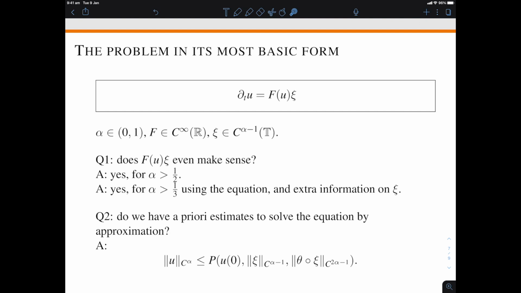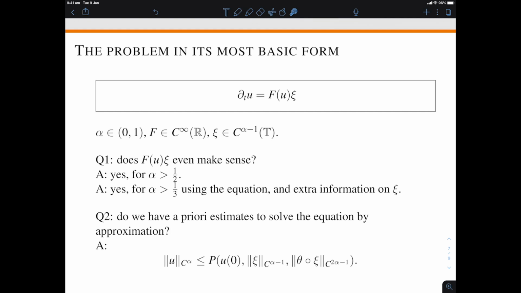And one way to think about this is that this is tied up with the 1/2 threshold. If you have objects that are typically C1/2, that means that they scale as a square root of the length of an interval. So their second order approximation scales linearly with the length of the interval. So they correspond to something like dt in smooth calculus. So the fact that we have this extra term, this extra information on psi, this is to be expected due to the roughness of the problem. And this is very similar to the second order correction term that you see in something like Ito formula. And we'll see a lot more of this analogy at the end of the talk.